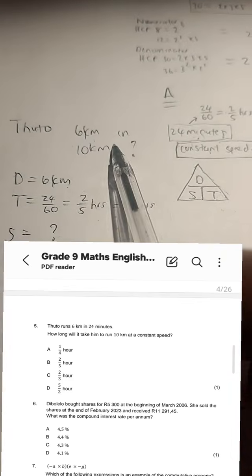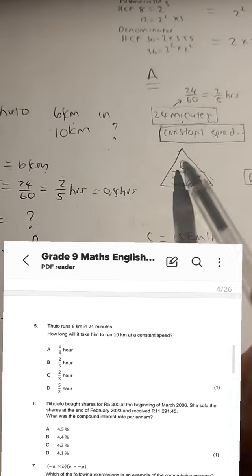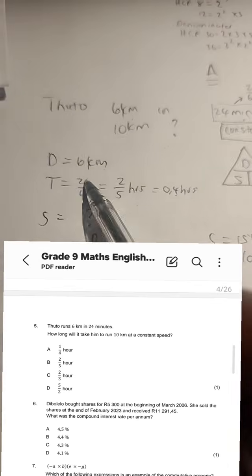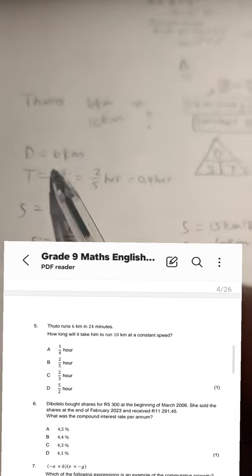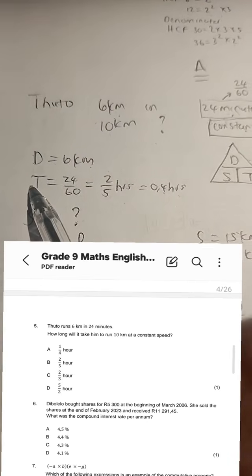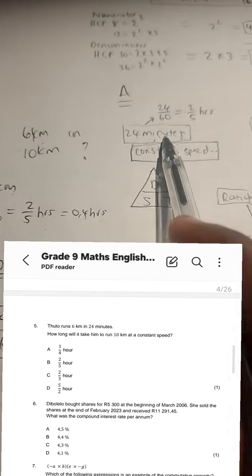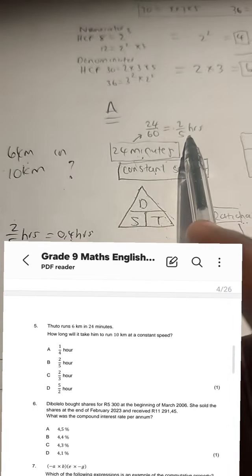So therefore, what we are going to do is we are going to use DST, this triangle DST, and calculate first what is that speed that Tuto is running at. So distance is 6 kilometers. We collect that information. Time needs to be converted from minutes to hours, because remember, kilometers resonates with hours.